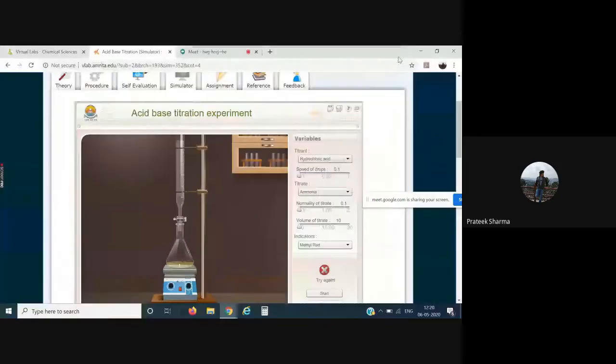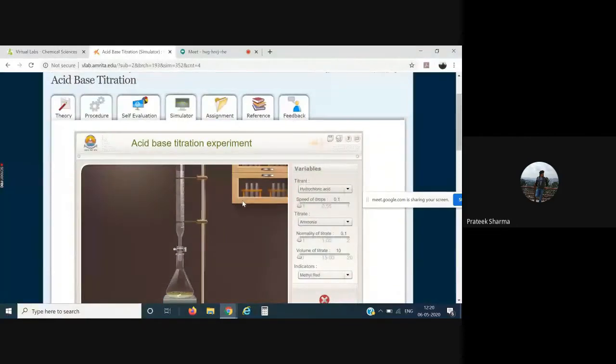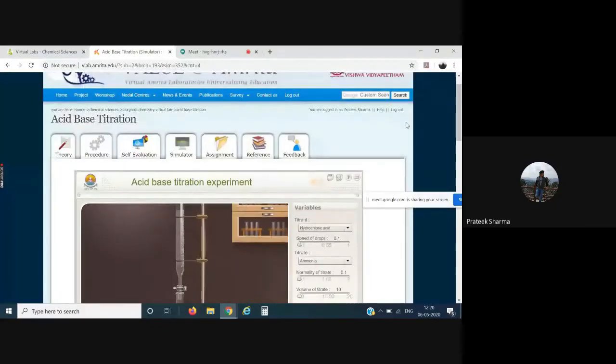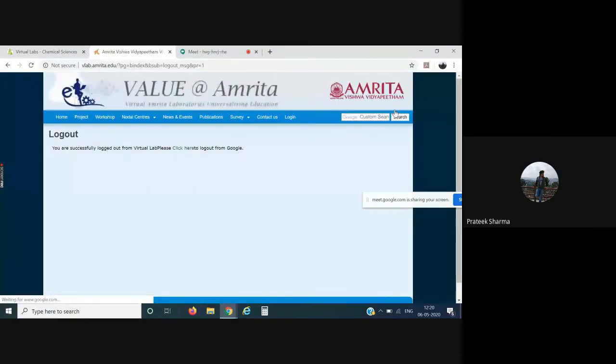So this is how you need to simply log in to any of the experiments. Make sure you log in. Once you are logged in, you can simply click on the logout option at the top, and after that, please close that particular tab.